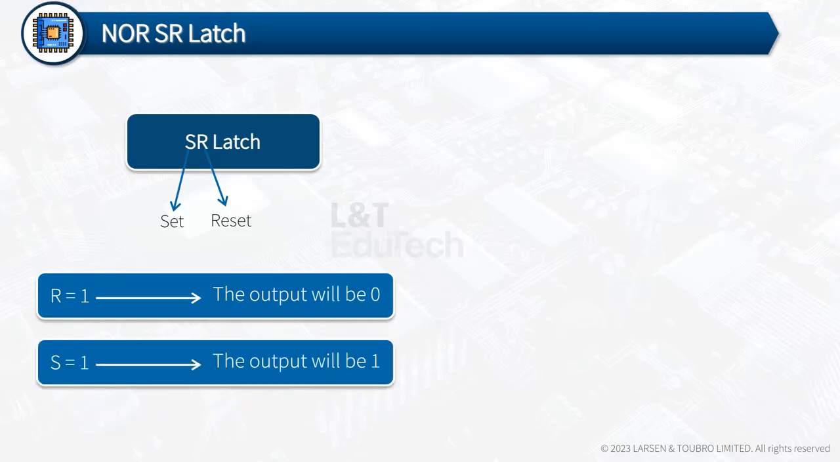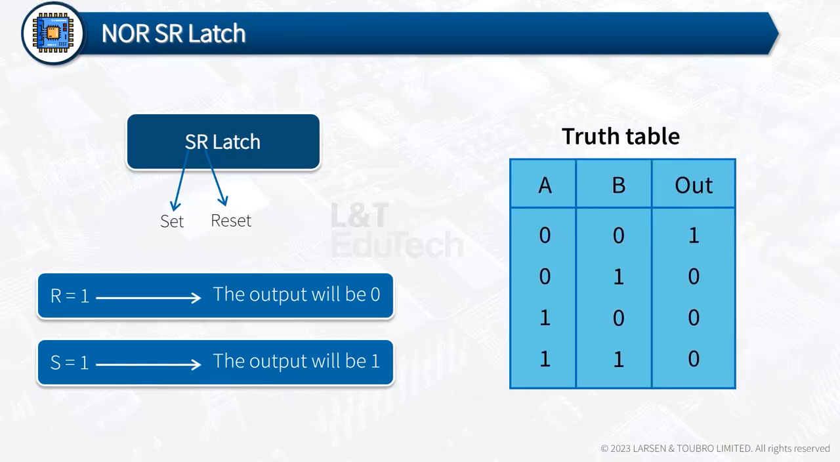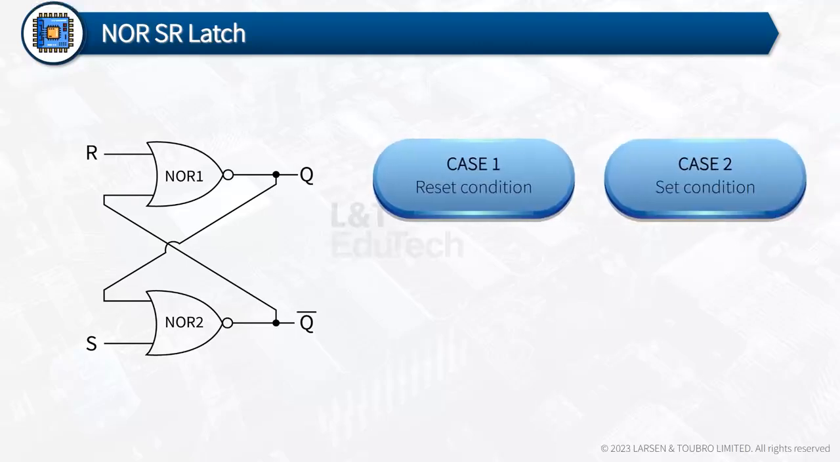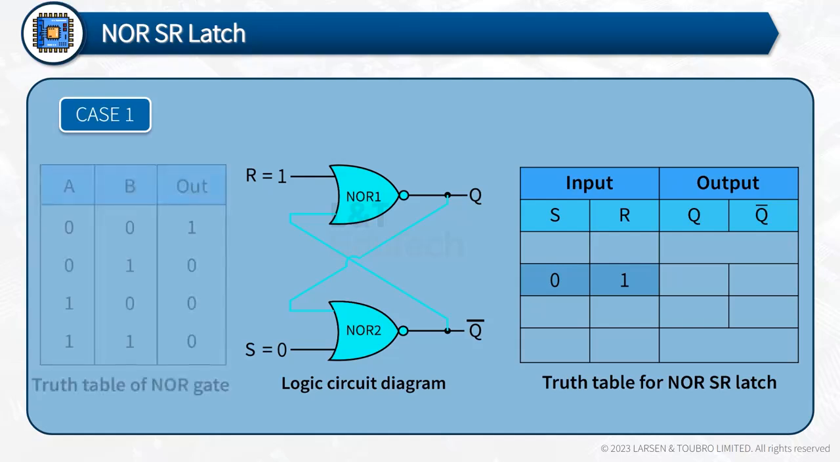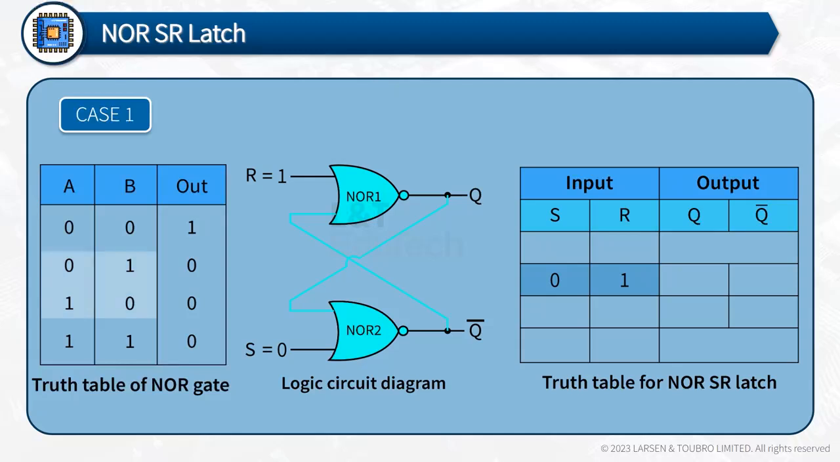To begin with, the SR latch using NOR gates. Let's first assimilate the truth table of the NOR gate. Now let's look at each possible combination. In case 1, when S equals 0, R equals 1. Here, one of the inputs of NOR 1 is 1 and NOR 2 is 0. Referring to the truth table of the NOR gate, if any of the inputs is 1, the output is 0. Therefore, the output of NOR 1, Q, is 0, and the output of NOR 2, Q bar, which is the complement of Q, is 1.